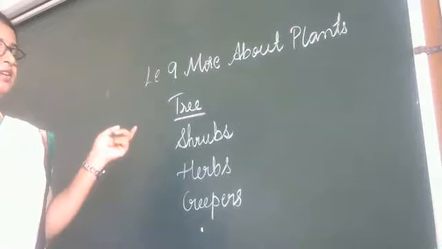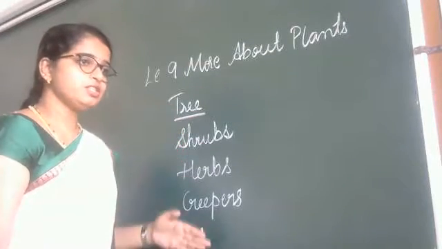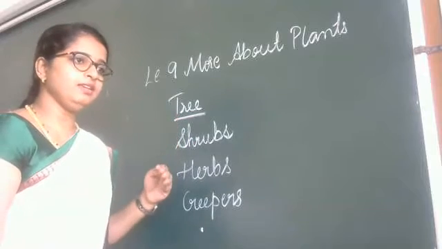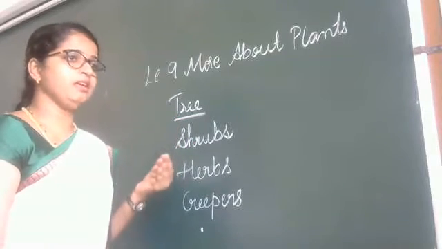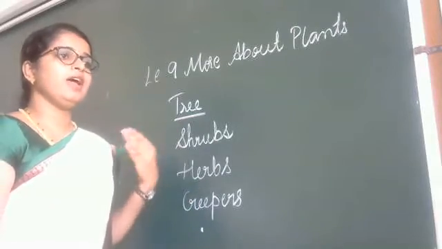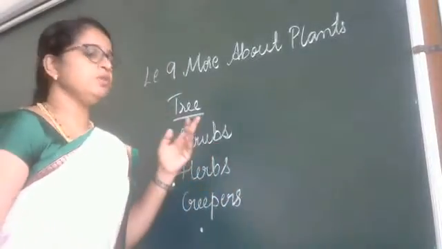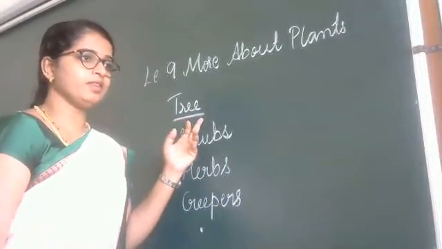Creepers. Yes. I have already explained about these topics. So once again, I will explain to you all about all these topics, and next we will proceed to the next topics. Okay. So first I will take tree.